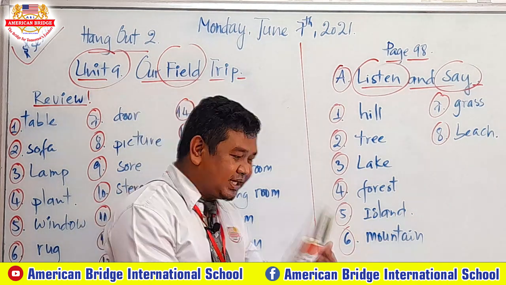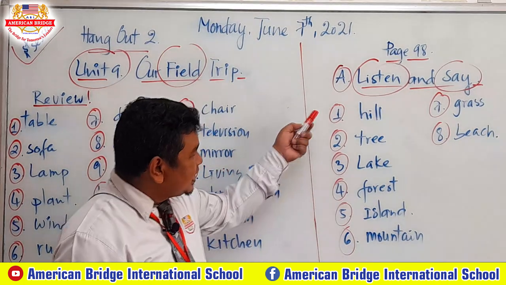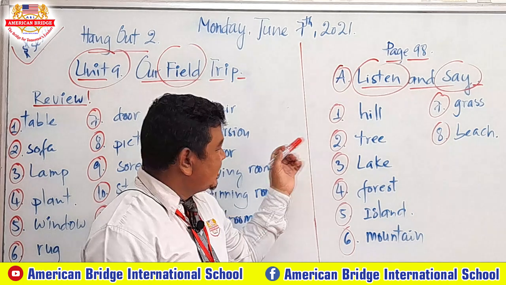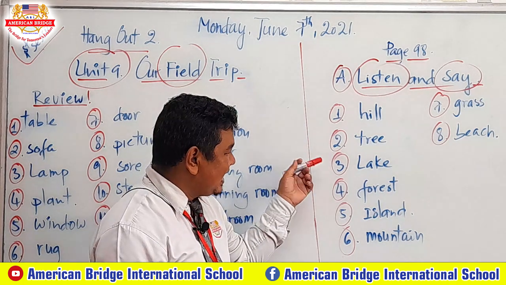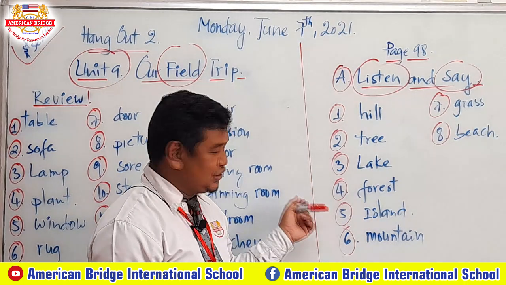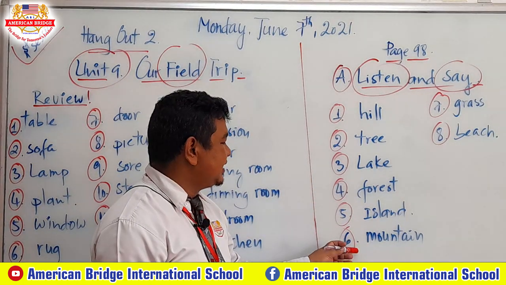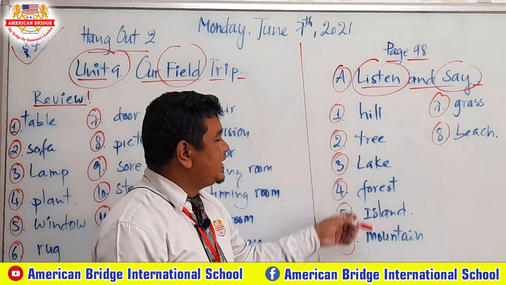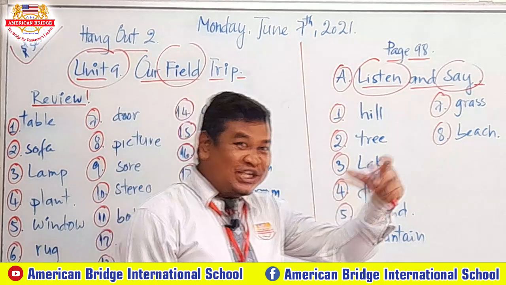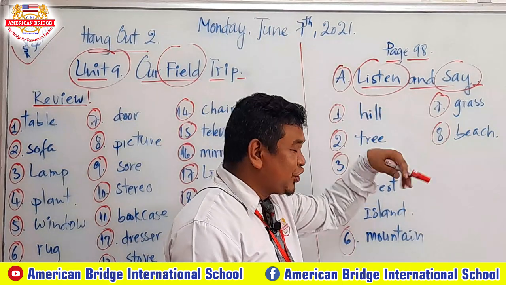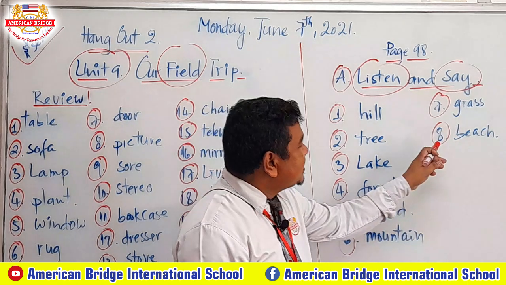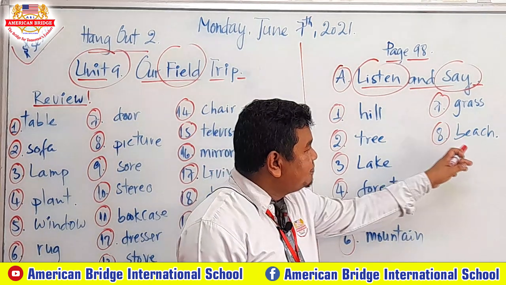So now student, read again after me. Number 1, hill. Number 2, tree. Number 3, lake. Number 4, forest. Number 5, island. Number 6, mountain. Number 7, grass. This is for the cow. Cow eats grass, right? Cow eats green grass. This one is for the cow or ox. And then number 8, beach.